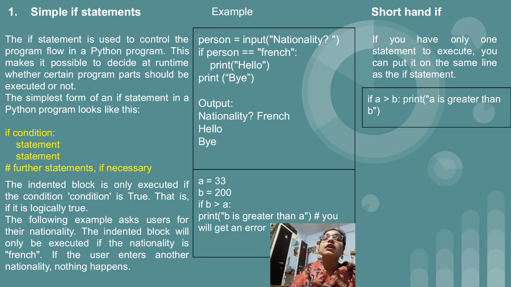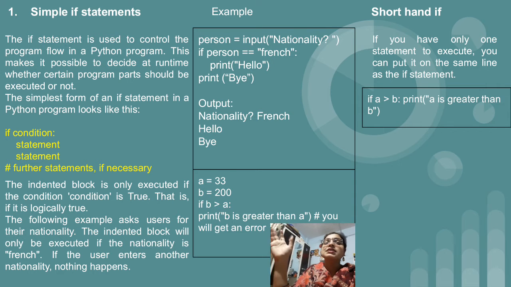Then I have written the condition as if person equal to French, which means if the nationality of the person is French, then simply I want to print a hello message. If it is not, then simply we want to print the bye message. For this logic I have written this code. I hope you have understood. First we have taken the nationality from the user and stored that value inside the person variable.